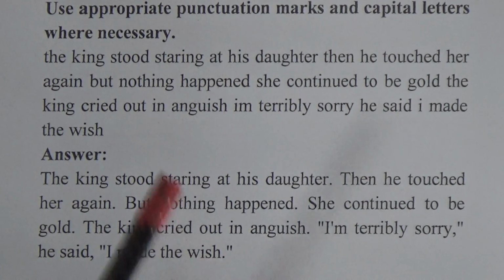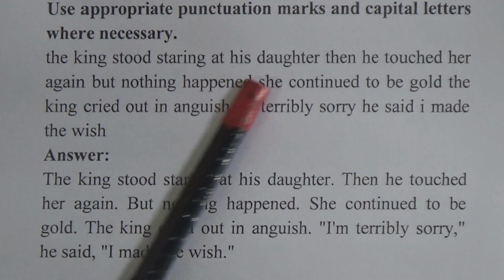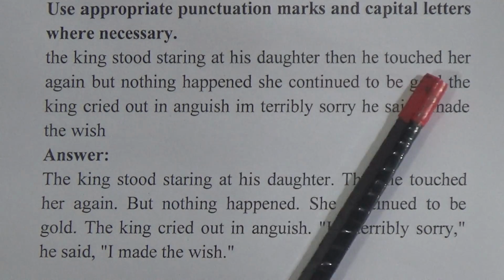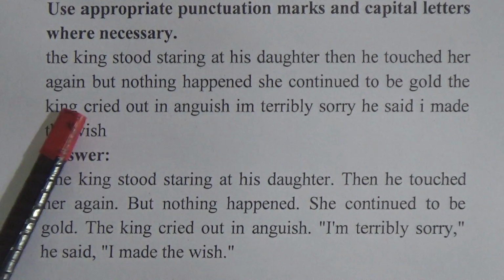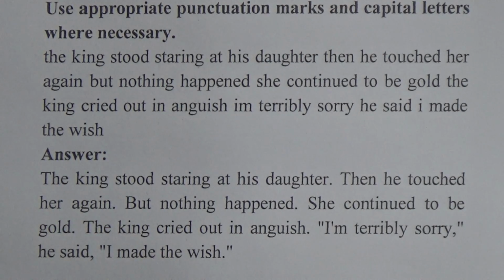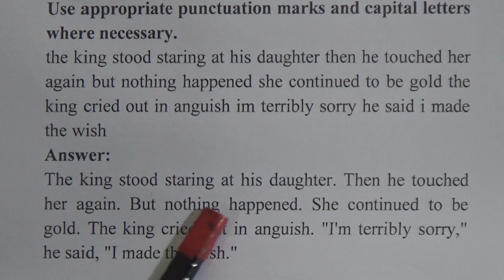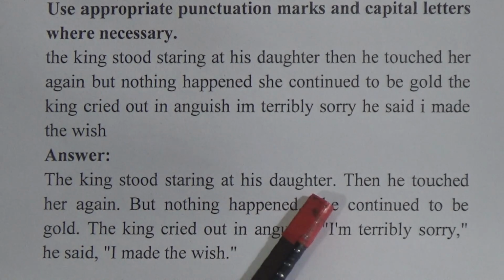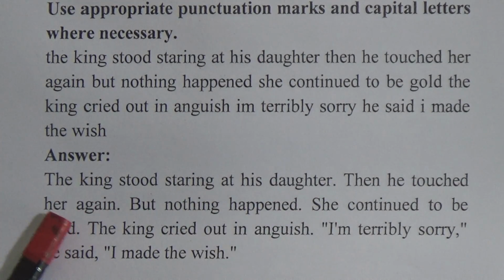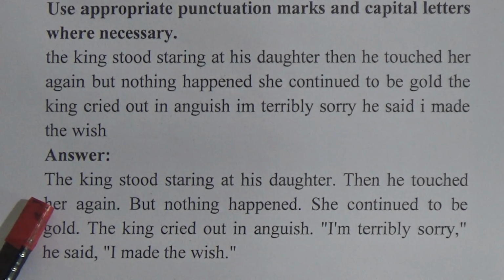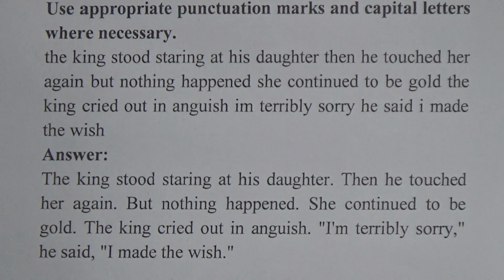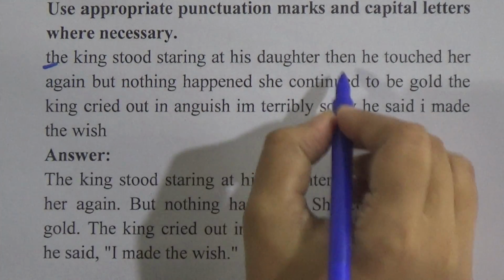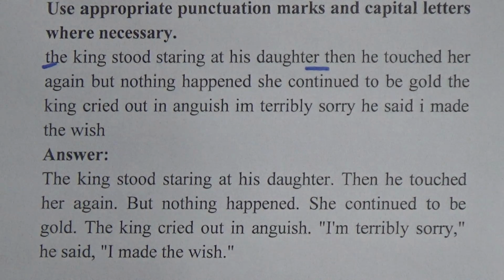Now look, the king stood staring at his daughter, then he touched her again. So what is our first sentence? Yes, the king stood staring at his daughter. This is the complete sentence, and after daughter there will be a full stop, and we will start our sentence with a capital letter.